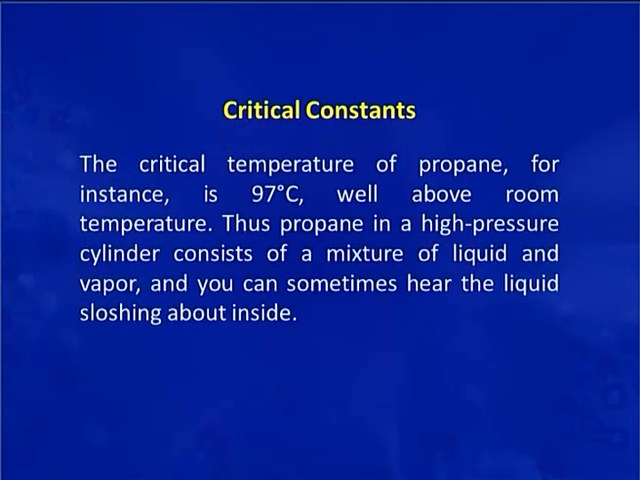There is a very good example of propane. The critical temperature of propane, for instance, is 97 degrees centigrade. It is well above room temperature. Thus, propane in a high pressure cylinder consists of a mixture of liquid and vapor, and you can sometimes hear the liquid sloshing about inside. Another example is oxygen.